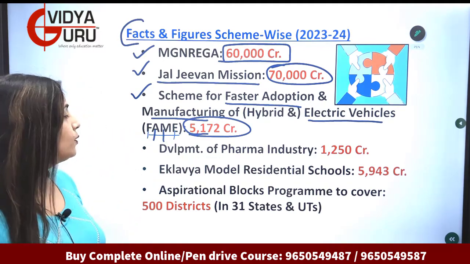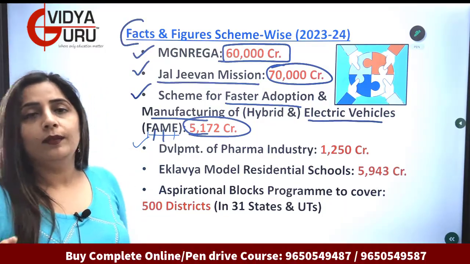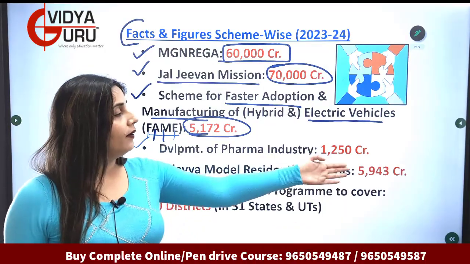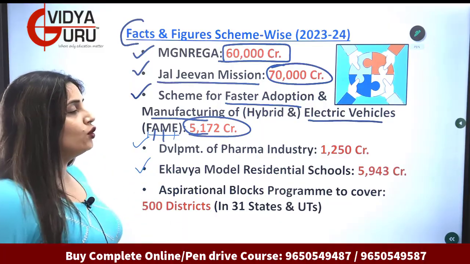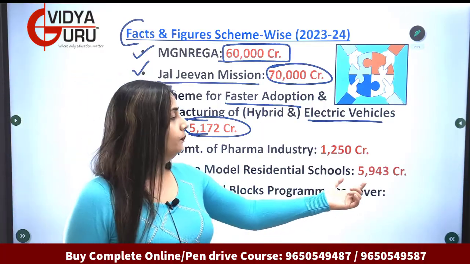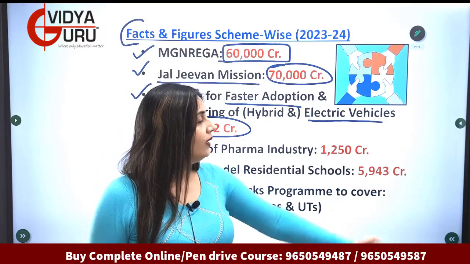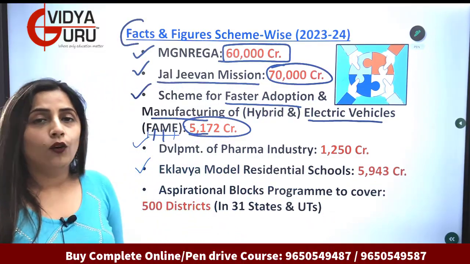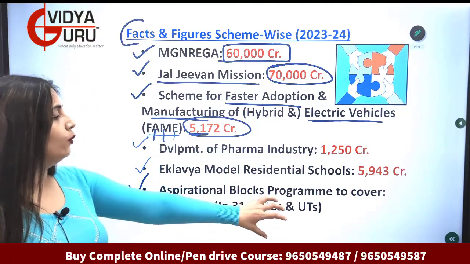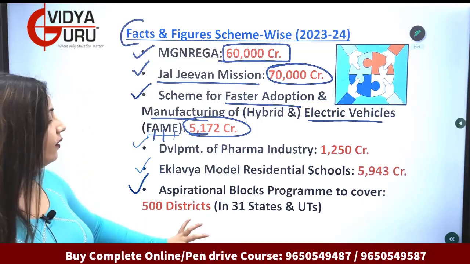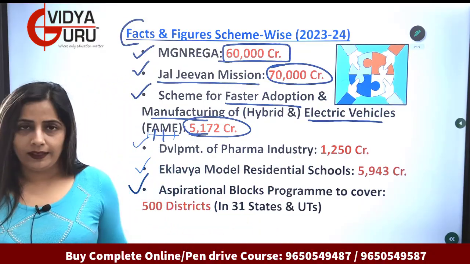If we move to the next point, it is development of the pharma industry that we very much require. It is 1250 crores. Eklavya Model Residential Schools are there, we all know that, tribal schools if you can call them. 5,943 crore is the allocation for it. Aspirational Blocks Program to cover 500 districts in 31 states and union territories combined.